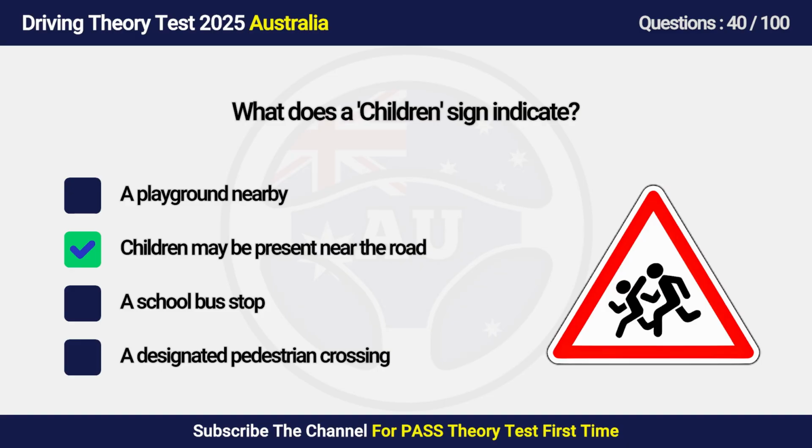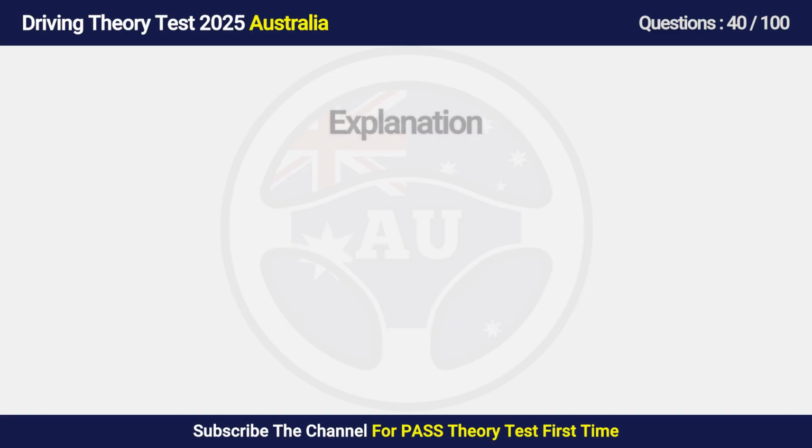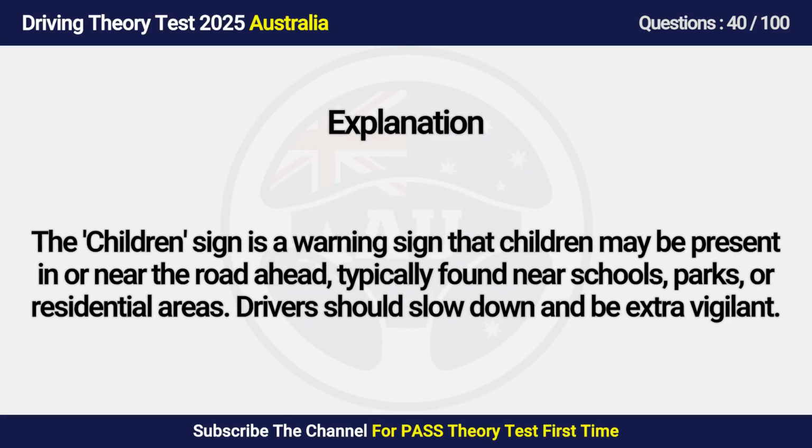Answer is B. Children may be present near the road. The children's sign is a warning sign that children may be present in or near the road ahead, typically found near schools, parks, or residential areas. Drivers should slow down and be extra vigilant.